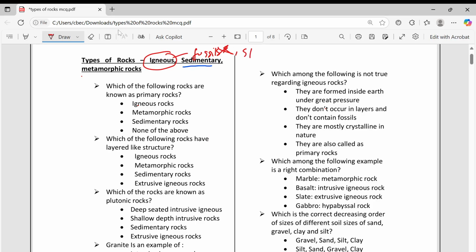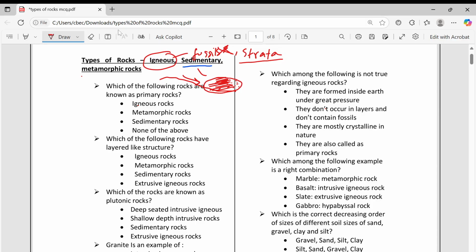Then strata, that is layers, will not be there. If you take sedimentary rock, sediments get deposited. Sediments will come from some mountains, etc., and they will deposit. If any plant is there, it will deposit. If any animal is there, it will deposit. So layer by layer it will deposit, and finally it will form some rock.